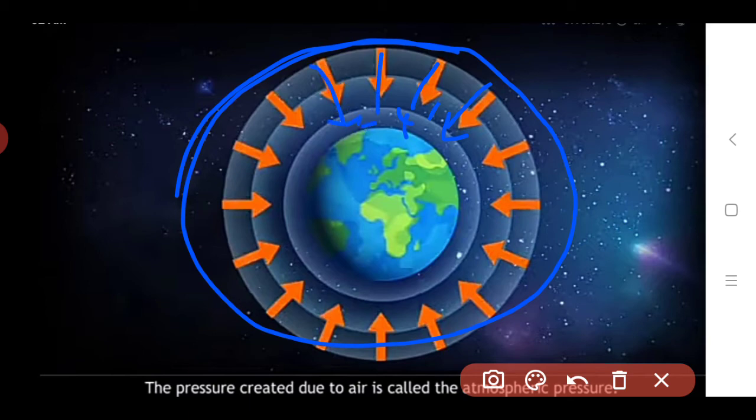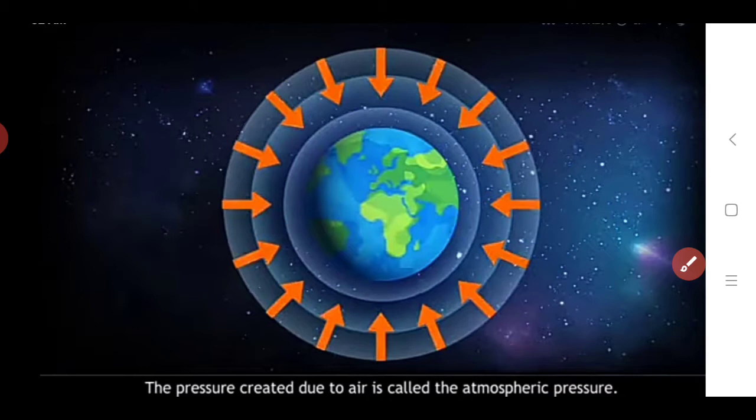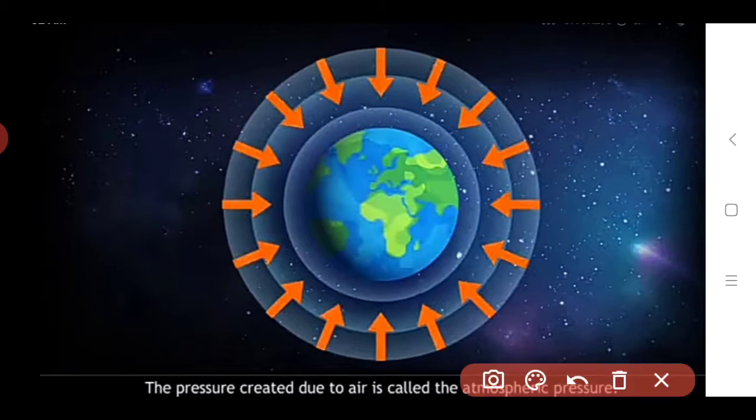This pressure is called atmospheric pressure. On all sides of the earth, the air exerts pressure on it. If you see this diagram, the pressure created due to air is called atmospheric pressure.